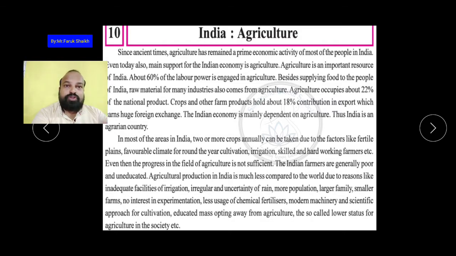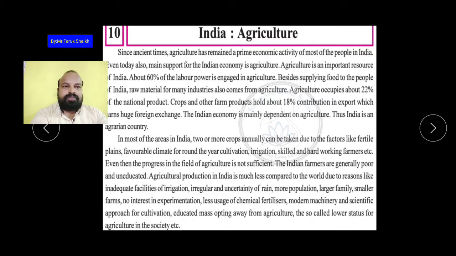That annually two times we can take crops in India because of fertile plains, which are created due to alluvial soil. The climate is also very favorable. In India we experience three seasons: summer, monsoon, and winter. According to these different seasons we can grow different types of crops.